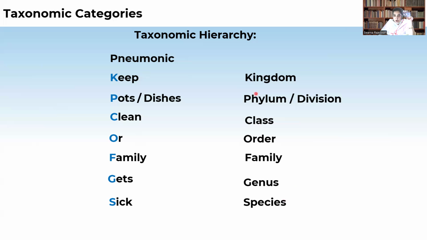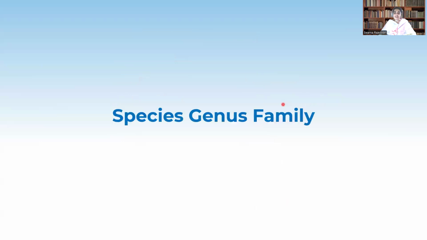When we arrange all these categories, all these taxa, in a systematic arrangement, that is species, genus, family, order, class, phylum or division, then kingdom, this is called the taxonomic hierarchy. Let us now see some examples.